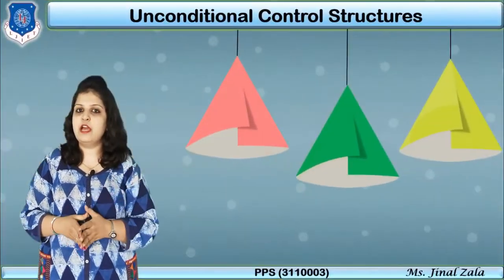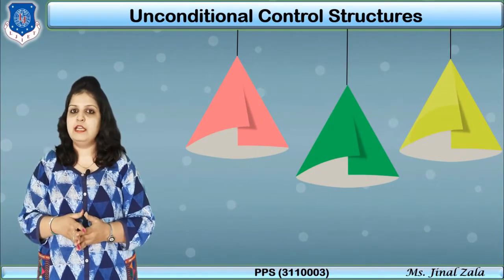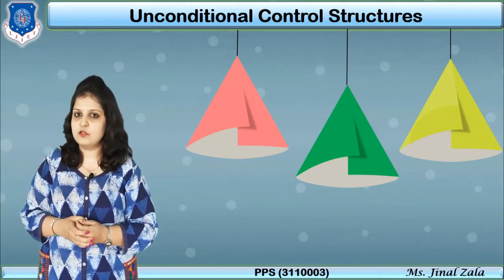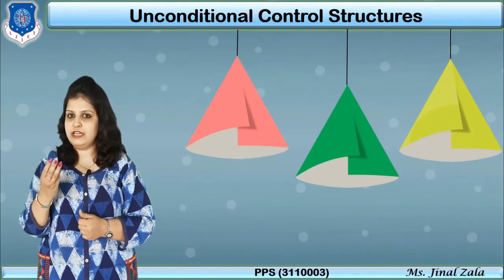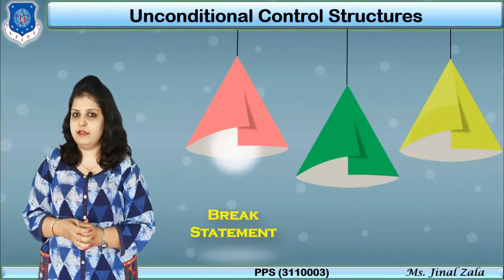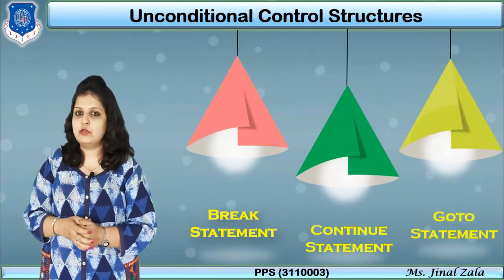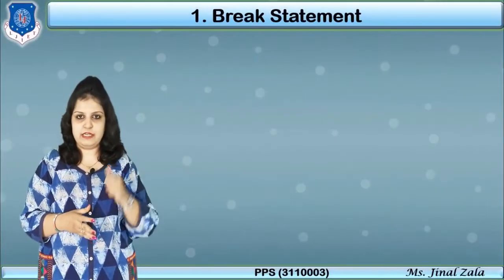In part 1 we had already learned 5 different types of conditional statement, and here we have to learn unconditional control statement. In this unconditional control statement we have to learn 3 different statements, which are: first is the break statement, second is the continue statement, and last is the goto statement. So let's start with the very first statement, that is the break statement.